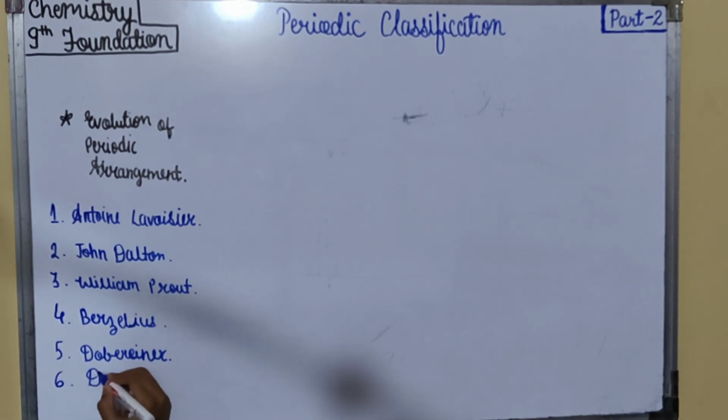Sixth was Dumas. Dumas obtained a relationship in the increasing order of their atomic weights called homologous series.